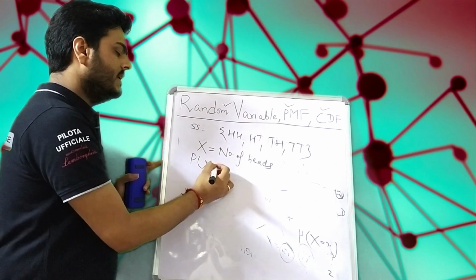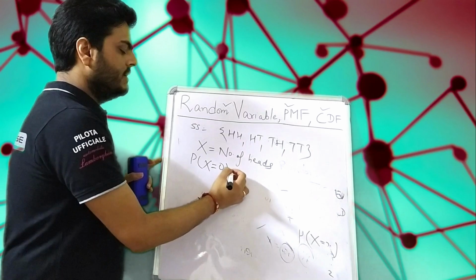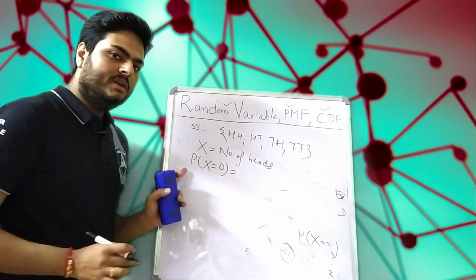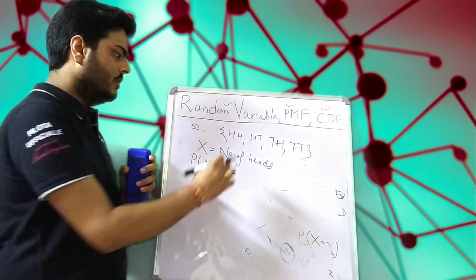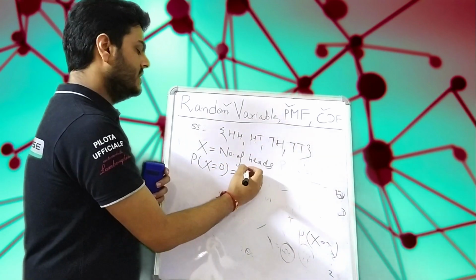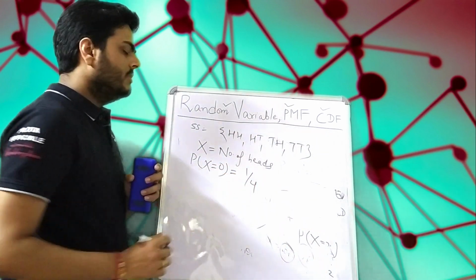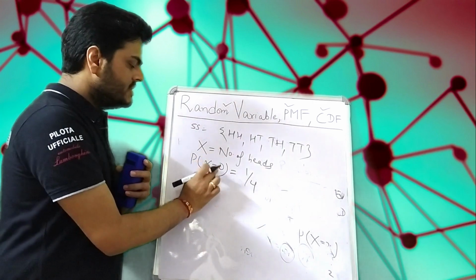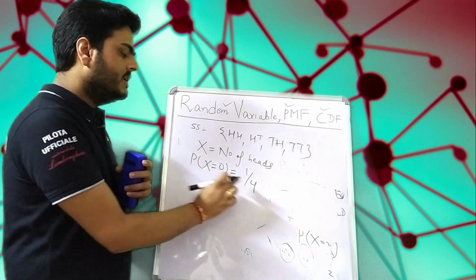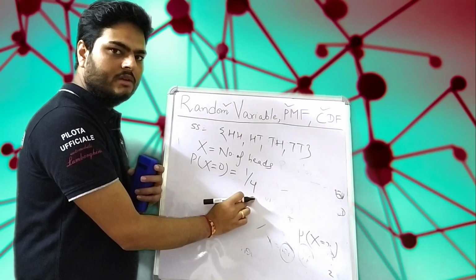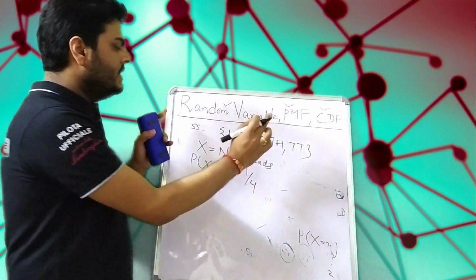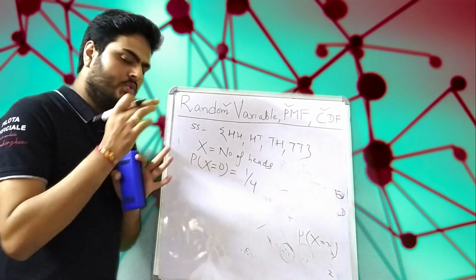So what will be the value of my random variable x? If my random variable x is 0, let us say no heads, then what will be the probability of no heads? In how many cases do we have no heads? Only one case. So for my random variable to be 0, my probability will be 1 by 4. I am repeating it again. Here we have a sample space. I am tossing 2 coins together.